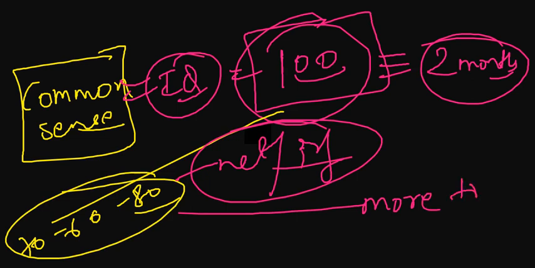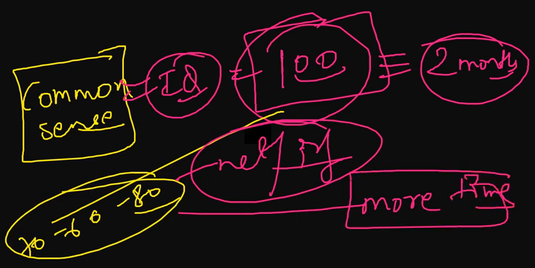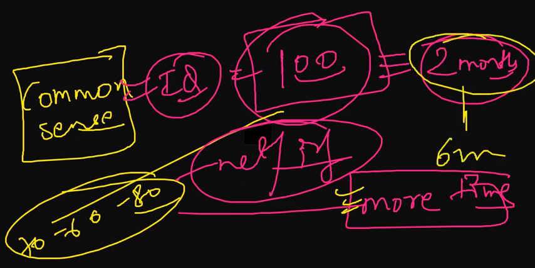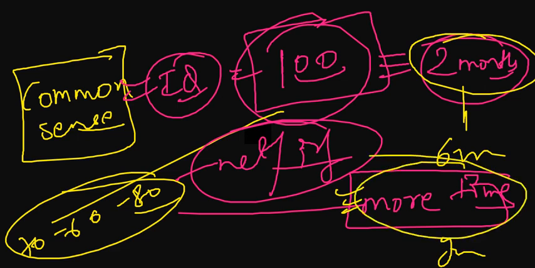It's just a game of time. Either you can do it in 2 months or in 6 months or in 9 months. It's just a matter of how much time you will need to memorize things and to apply those things.